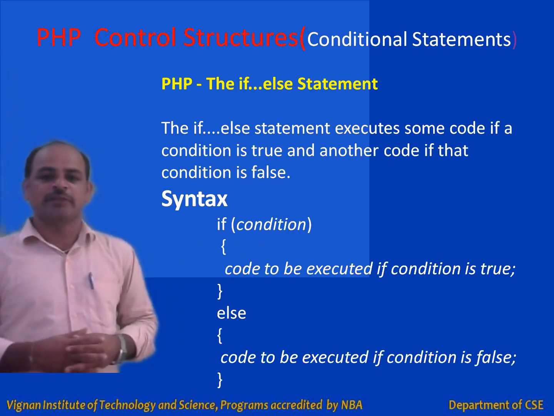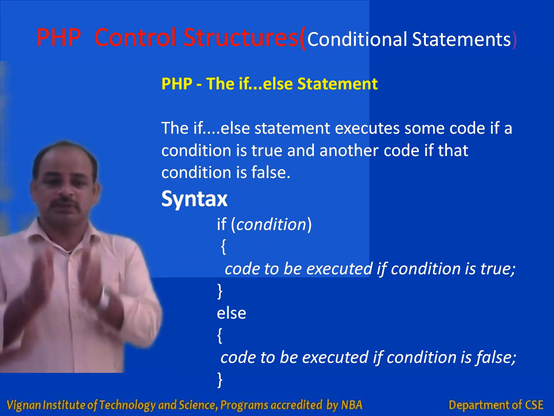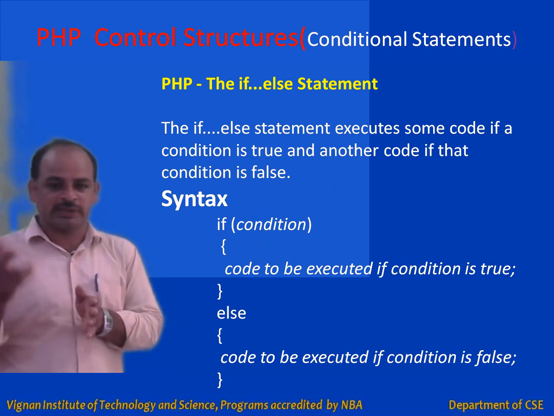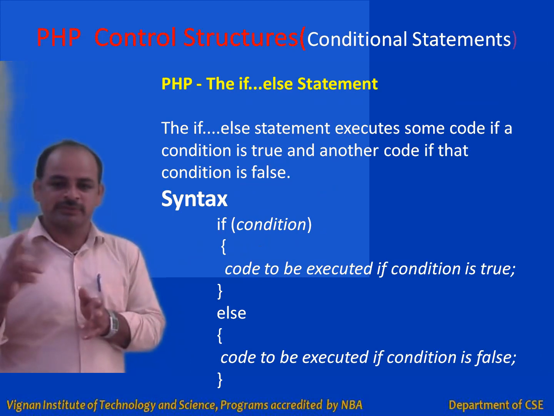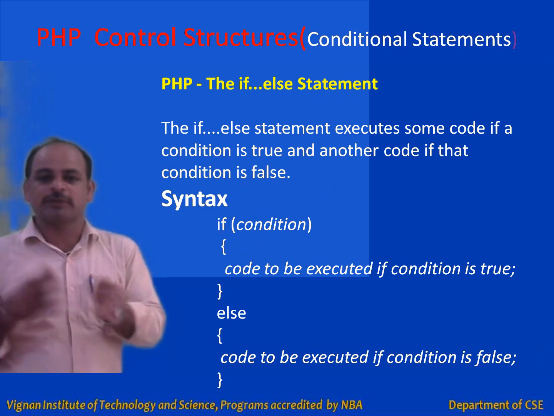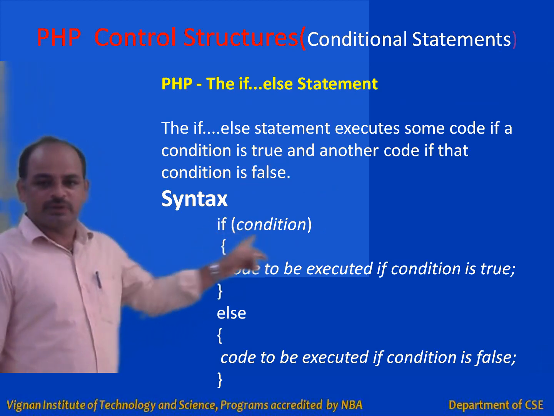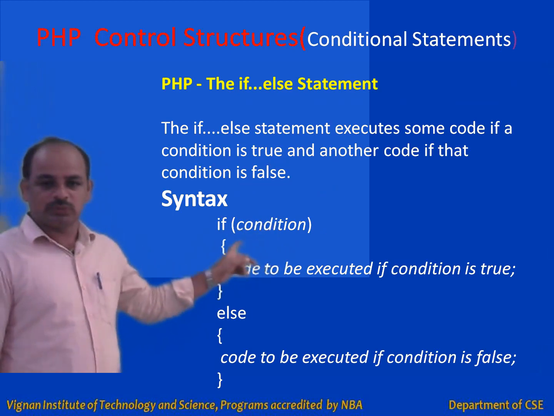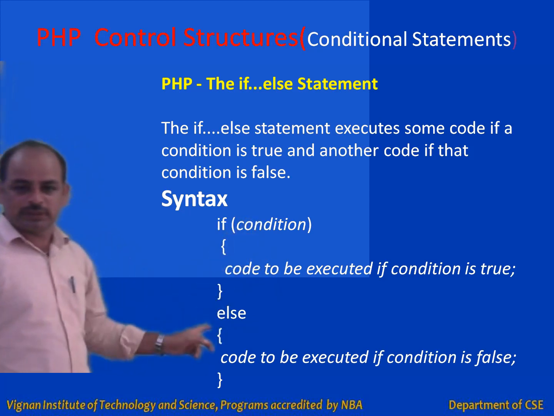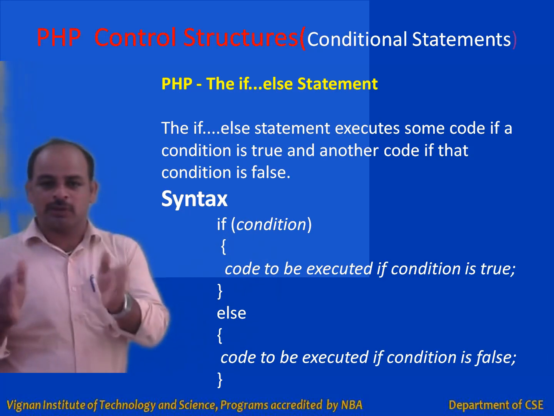And another statement is the if-else statement. This if-else statement chooses the block of code to be executed from two alternatives. That means if there are two alternative sets of codes, only one will be chosen for execution, depending upon the condition. You can see in the syntax, first is if condition. If this condition is true, this block of code will be executed. If this condition is false, then the else block will be executed.